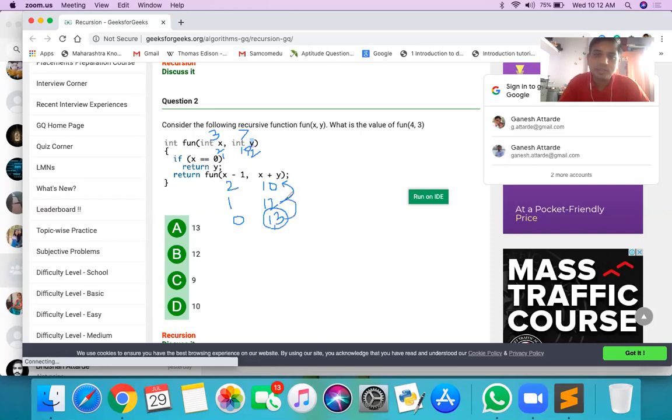The same value is returned to here, the result of this statement is 13. Again it is returned to here, the result of this is 13. So again it will return to 3, 7. The last answer is 13. Okay, sir, got it. Is it correct? Yes, sir, 13 is the answer.